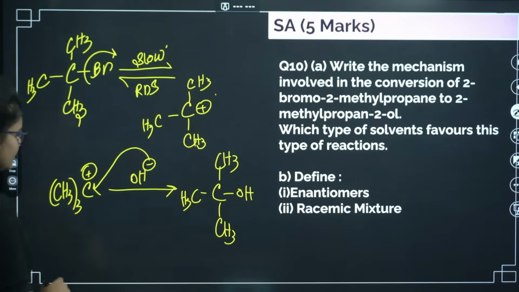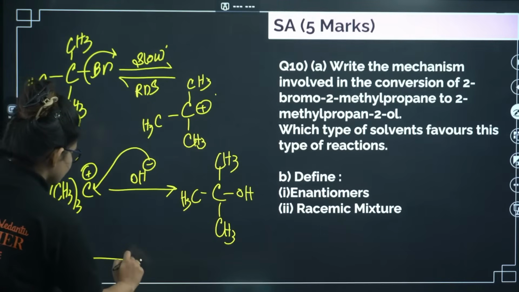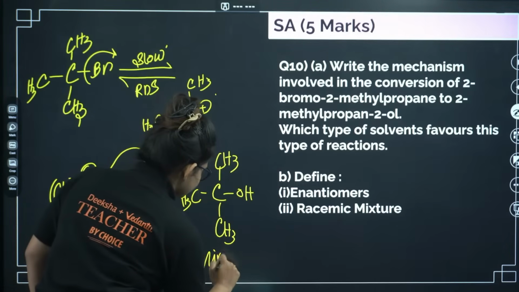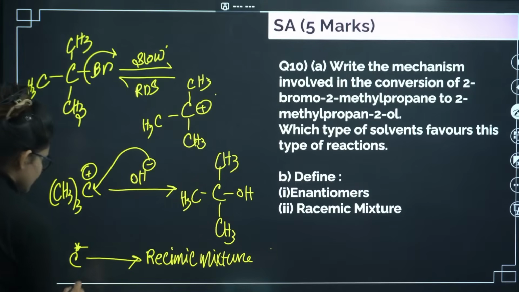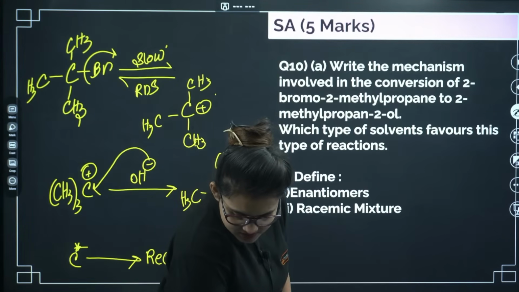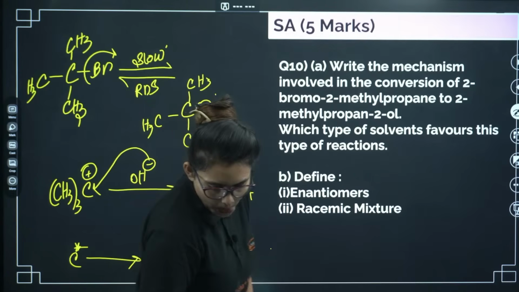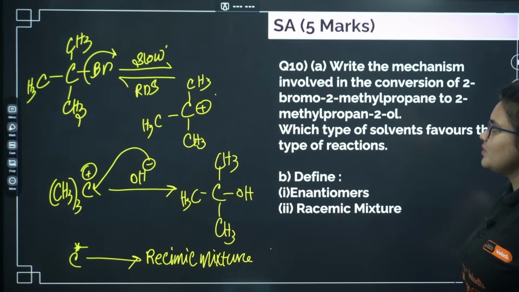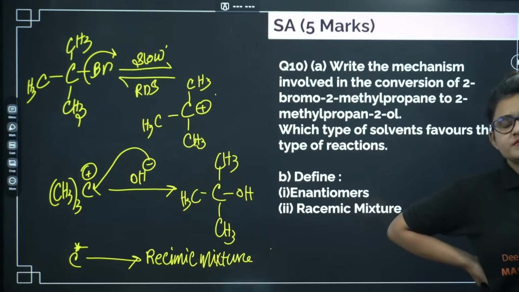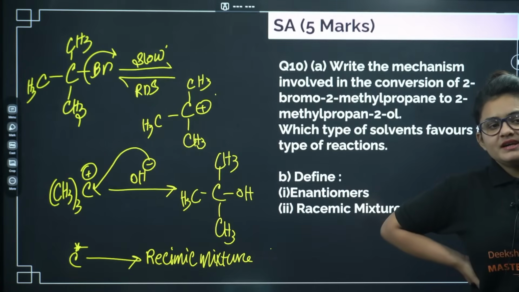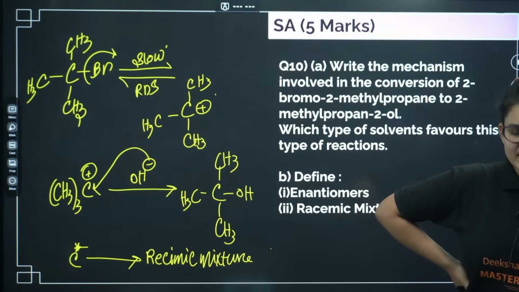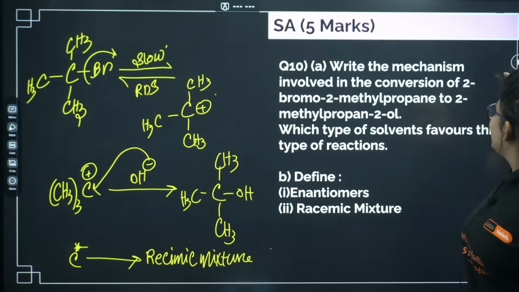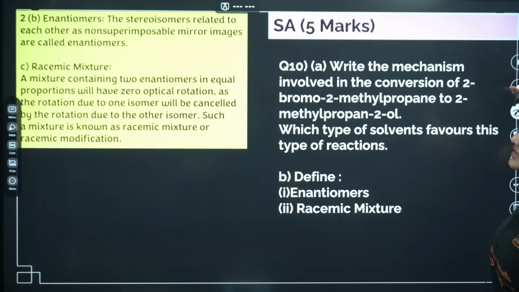For this SN1 mechanism, if you are starting with a chiral carbon, then you will end up with a racemic modification or racemic mixture. Now I guess this is clear for you. Let's go ahead. What is enantiomer? What is racemic mixture? Enantiomers are basically the non-superimposable mirror images of optically active isomers. Racemic mixture is basically an equimolar mixture of D and L. This is the answer, you can see, racemic mixture.